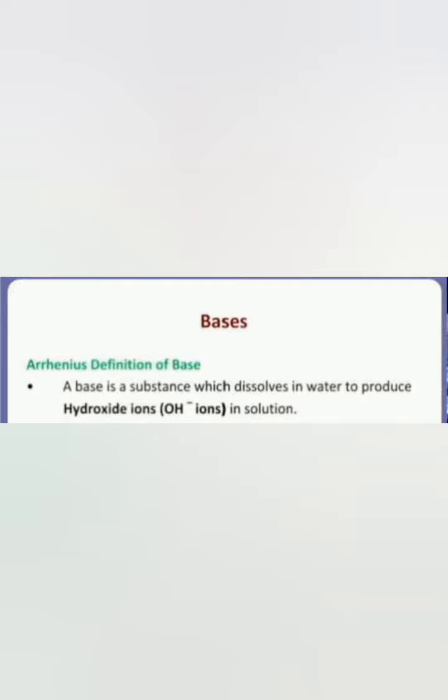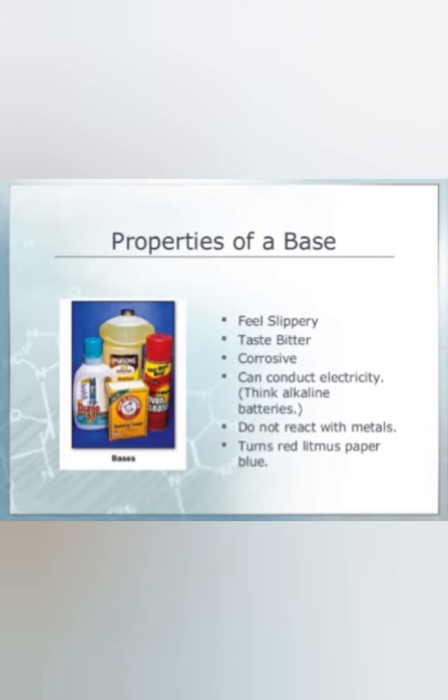When acid is dissolved in water, it produces hydrogen ions, and when base is dissolved in water, it gives hydroxide ions. Don't get confused between this. Make it very simple.